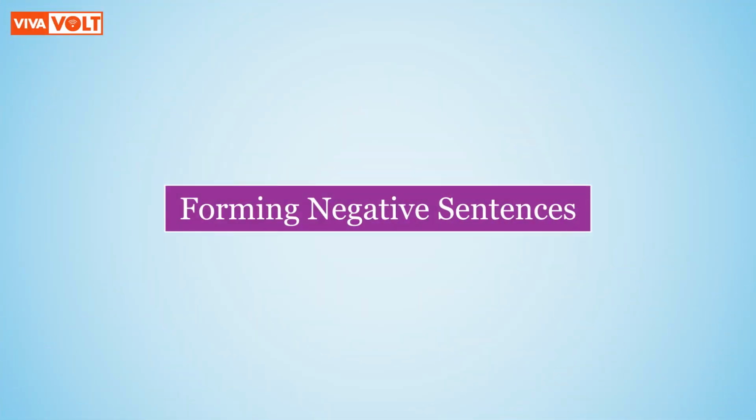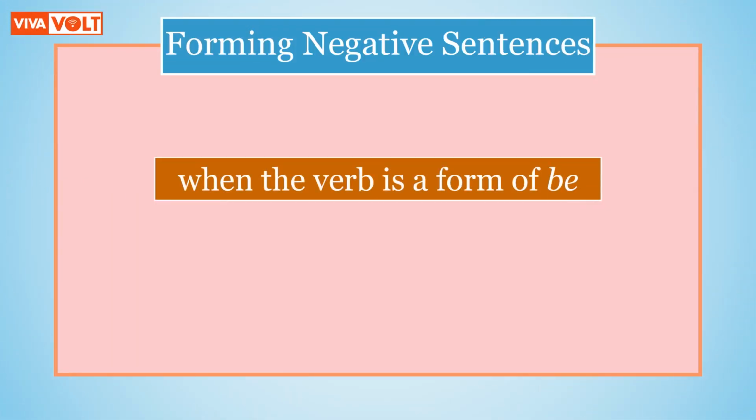There are many ways of forming a negative sentence. Let us see what they are. If the main verb in the sentence is a form of the verb be, then to form a negative sentence, we simply add the word not after the verb.